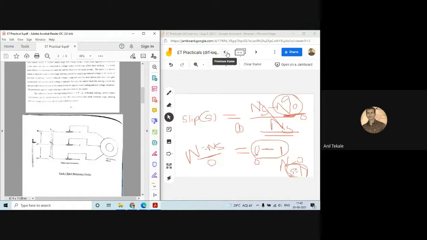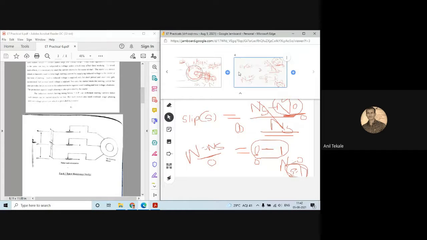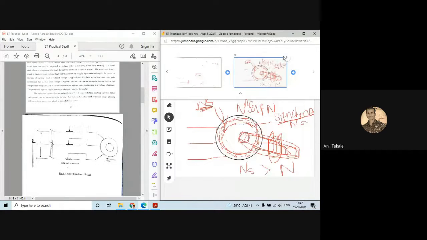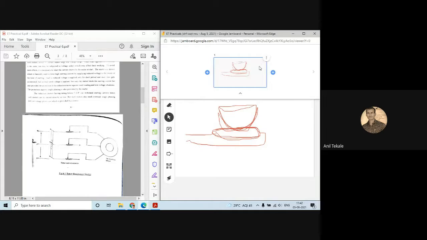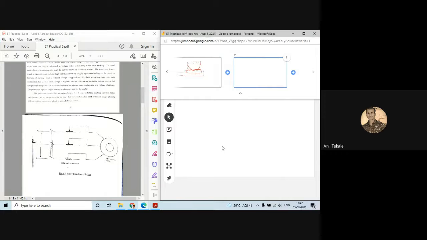What does stator resistance starter mean? By its name you can understand, it is a resistance connected in series with the stator winding.